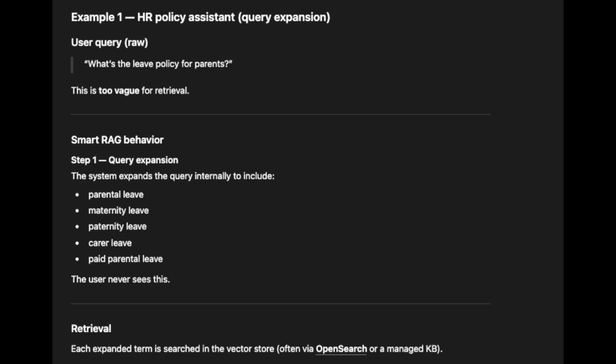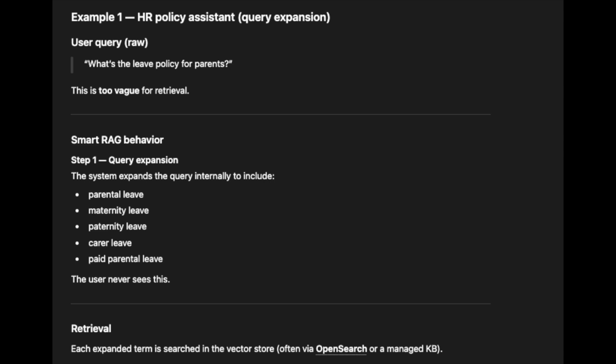Below are 3 real production-style examples that AWS exam questions are clearly inspired by. Real examples. Day 12, query handling systems. Example 1, HR policy assistant, query expansion. User query raw: What's the leave policy for parents? This is too vague for retrieval.